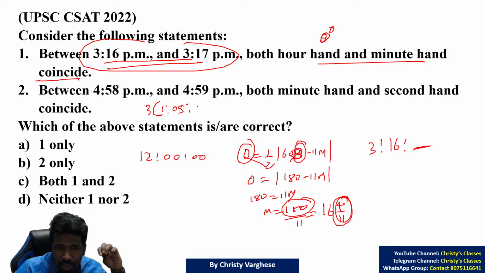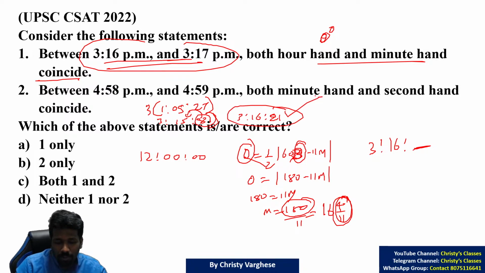This I have already shown you. I hope you remember it. 1 hour 5 and 5 by 11 minutes should be added. That is 3 hours, 15 minutes, 27 into 3, 81 seconds. 81 seconds is not there, 60 seconds only are there. So extra seconds should be converted to minutes. 60 seconds is 1 minute. So it is 3:16 and 21 seconds. That way also you can find.